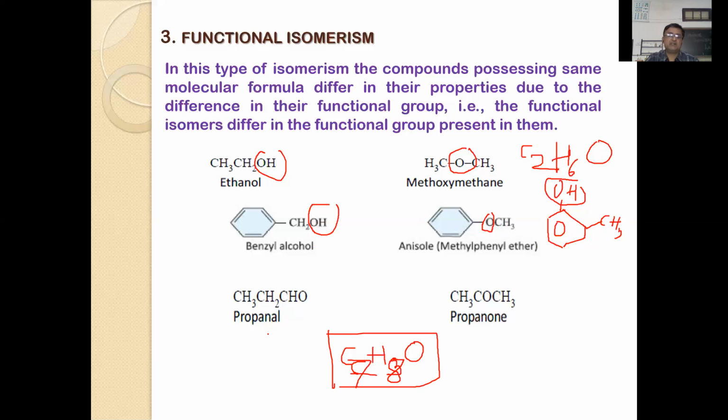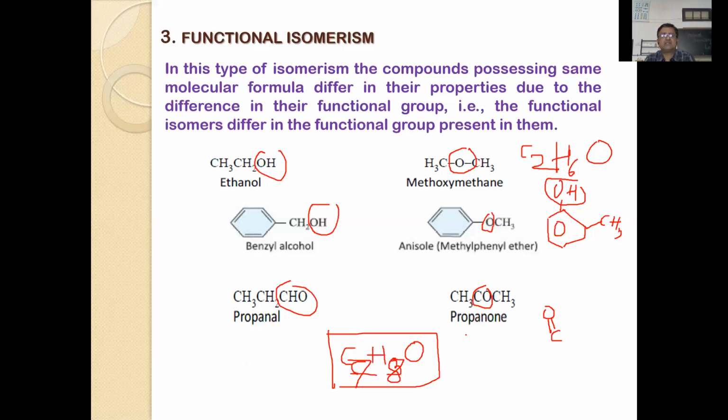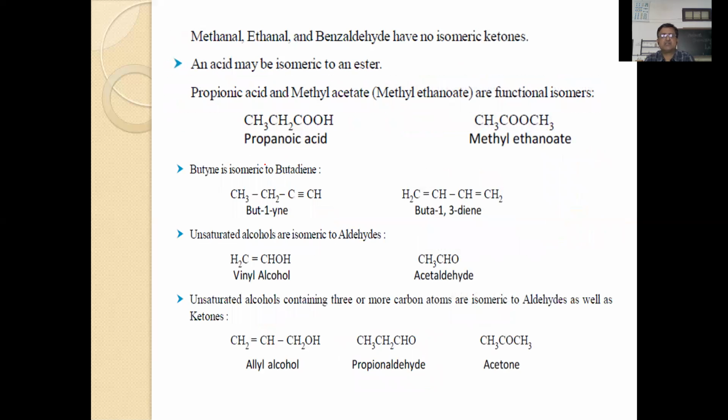And even the ketones and aldehydes having 3 or more carbon atoms are functional isomers. Propionaldehyde and propanone. Here you will find an aldehydic functional group, and here a ketonic functional group, that is C double bond O, the ketone functional group. So this is propanal and propanone. These are functional isomers. Similarly, other functional isomers are also found.